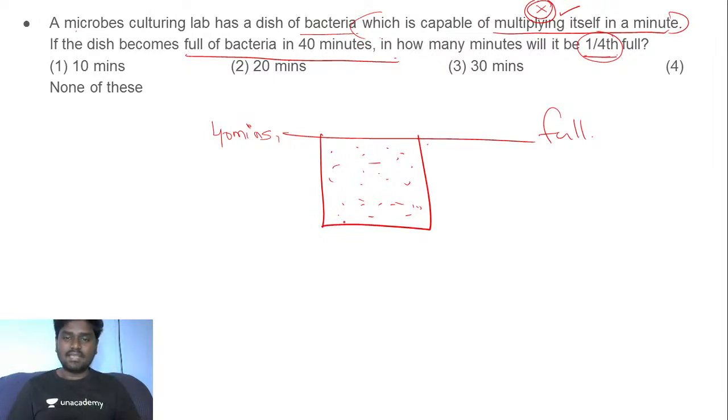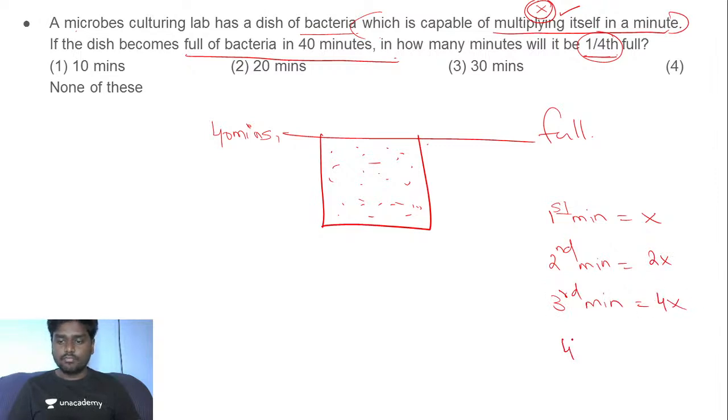So in the very first minute, if you have x bacteria, in the second minute you'll have 2x, in the third minute the double of it, 4x, in the fourth minute 8x. So it's going to be a power of 2 to the power n, something like that.